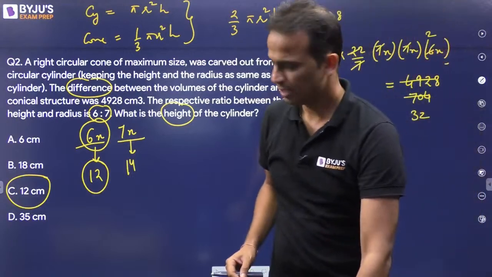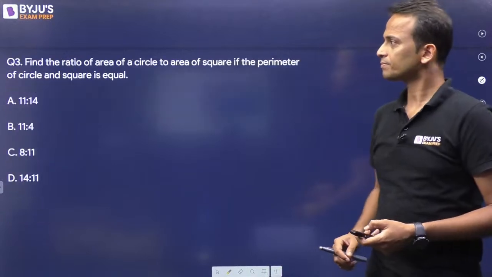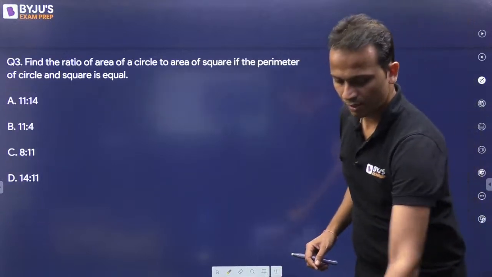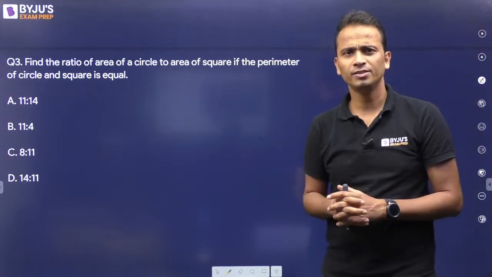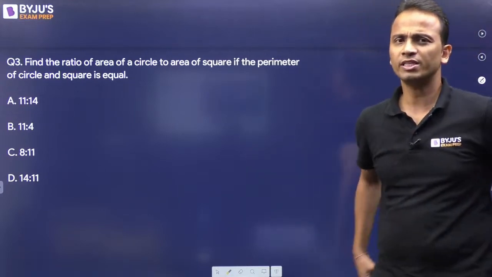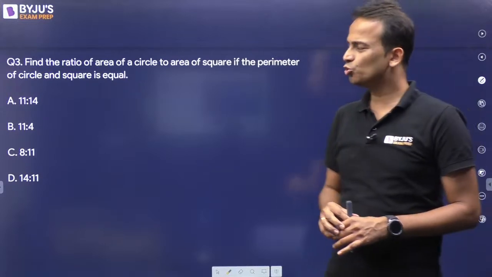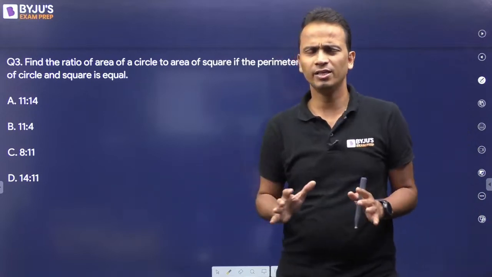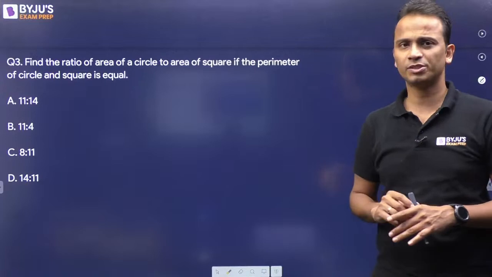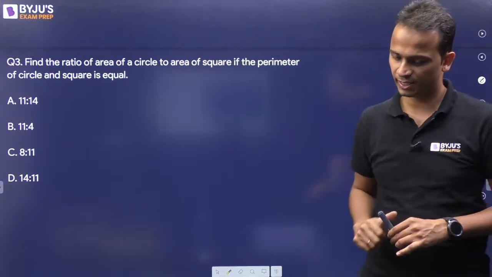All right, so that was question number 2. Let's move on to question number 3. Question number 3, the question is short, okay, the solution is a little tricky. Okay, now you can manage to do this question. You can manage to find the answer in somewhere around 4 to 5 steps. Okay, but you have to go very logically in this case.